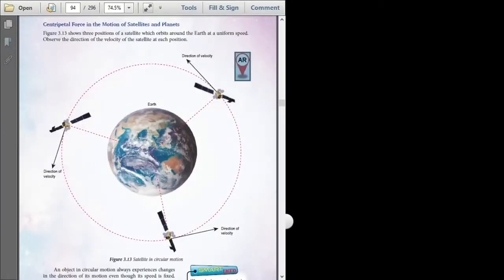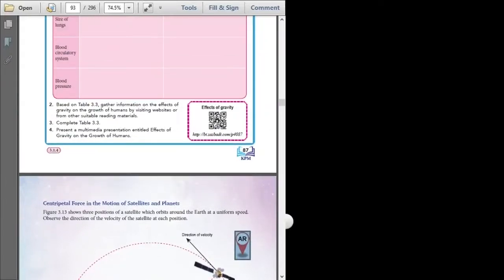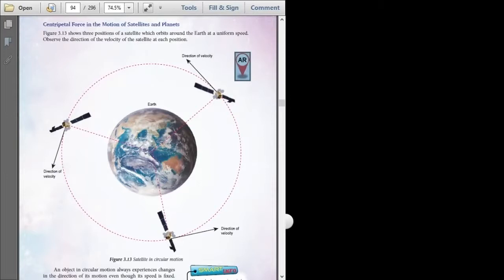Hello guys. In this video, I will introduce you to another type of force which is not very common among you. It is quite a new force that will be introduced to you. It is something that we call centripetal force. If you have your textbook, you may turn to page 87, 88. There is a picture there, a picture of a satellite revolving or orbiting the earth.